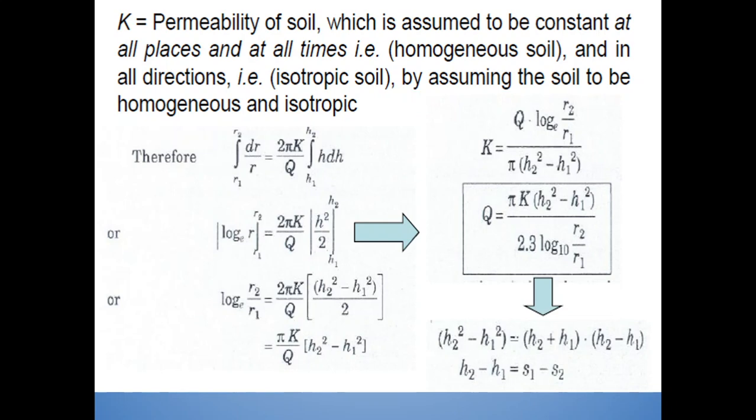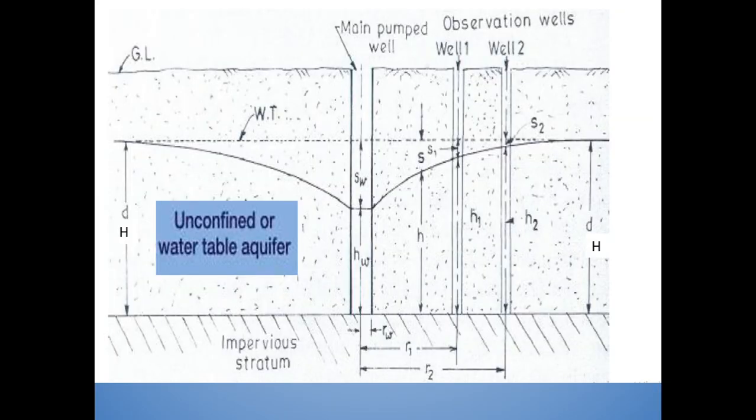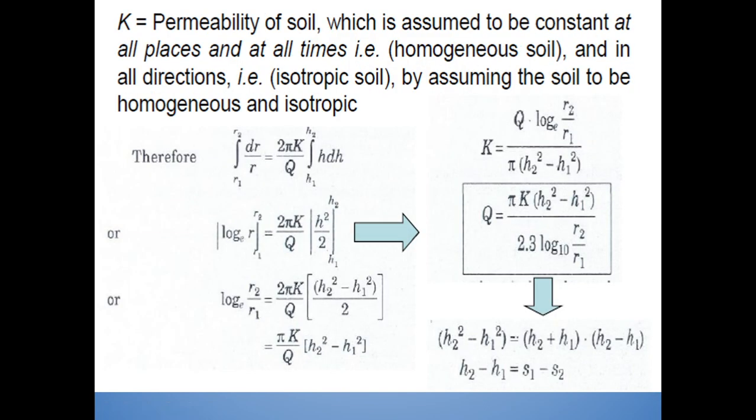As you can see, h1 minus h2 is equal to s2 minus s1, that is, h2 minus h1 is equal to s1 minus s2.